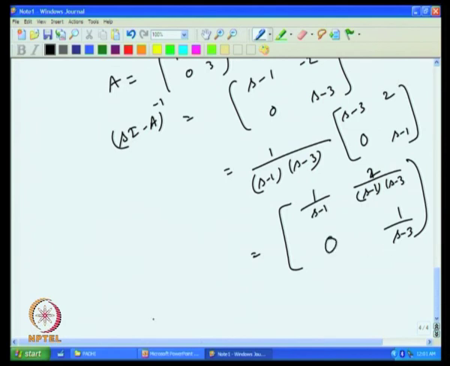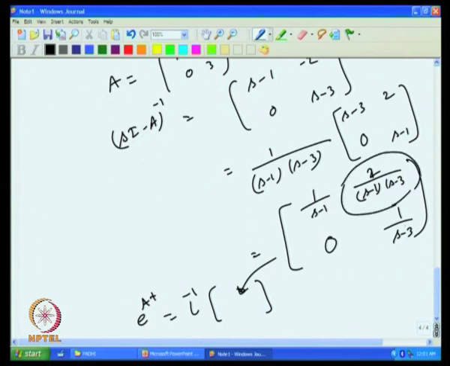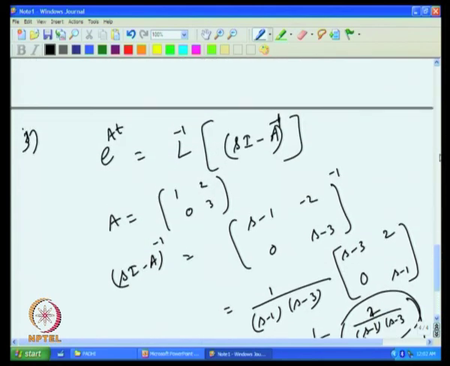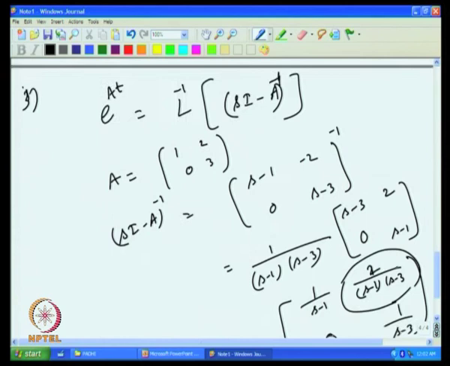So, e to the power A t is nothing but the Laplace inverse of this matrix. The diagonal elements are simpler in this case. For this particular term you have to go for partial fraction decomposition. Then we know how to take the Laplace inverse. So, that is another way of evaluating the matrix exponential e to the power A t. But this is okay provided you have a fairly small dimension matrix. Otherwise, up to that it is fairly okay.